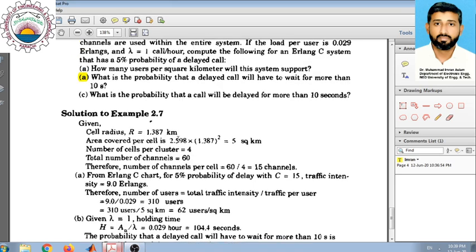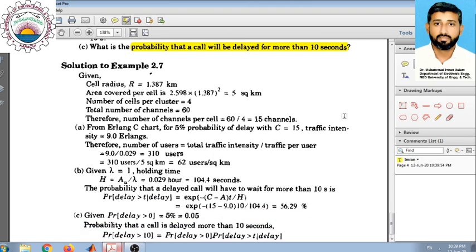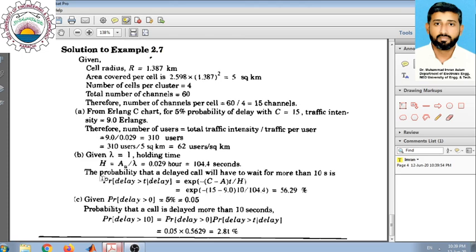Let us move to the last part, which is: what is the probability that a call will be delayed for more than 10 seconds? So we want to find the total probability that a call is delayed for more than 10 seconds. We have already found this conditional probability, that if a delay happens, how much waiting is needed once the delay happens in the system.